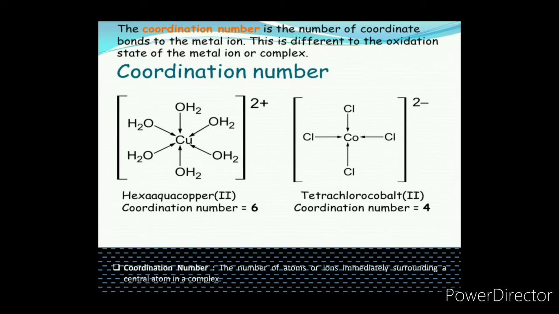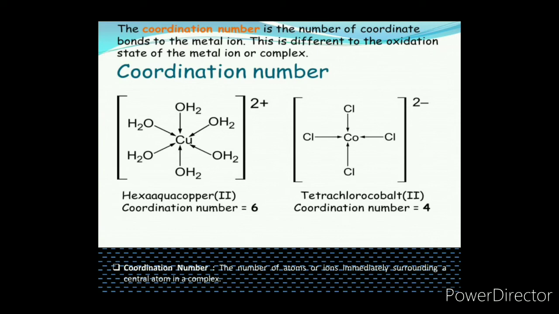The next important term is the coordination number. Now this coordination number is the number of coordinate bonds that a metal can form, or the number of ligands attached with the central metal atom is known as coordination number. For example, you can see in the first example there are 6 water molecules attached with the copper atom. It means that the coordination number is 6.